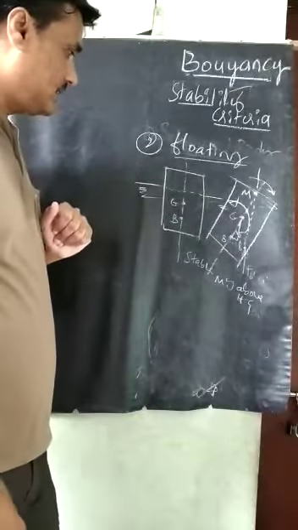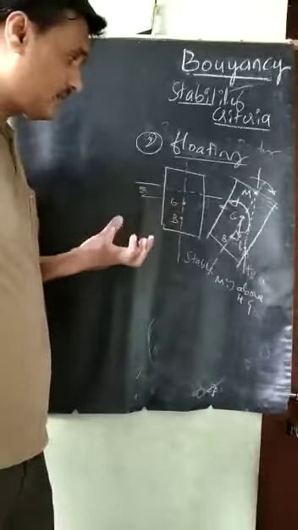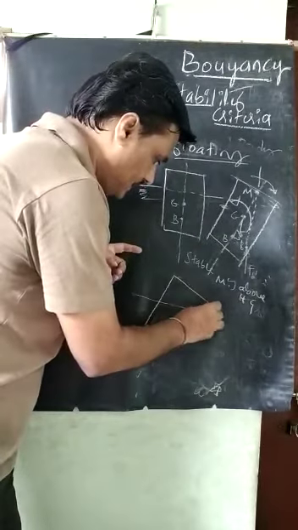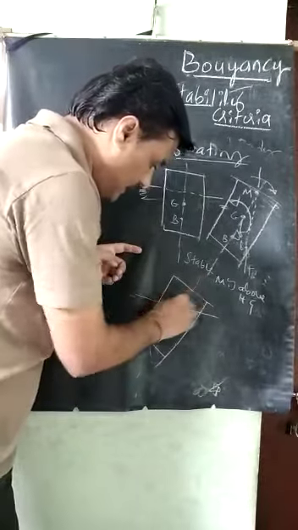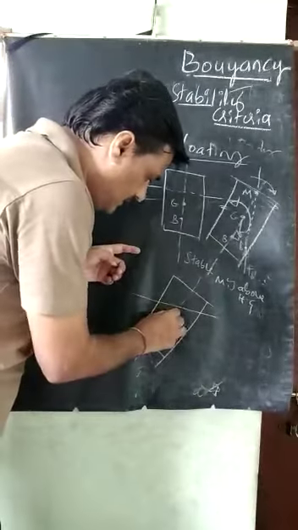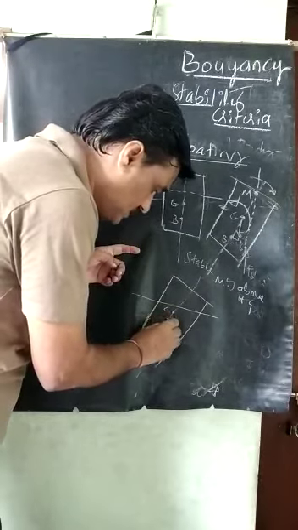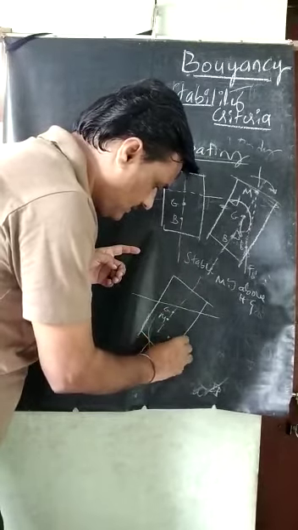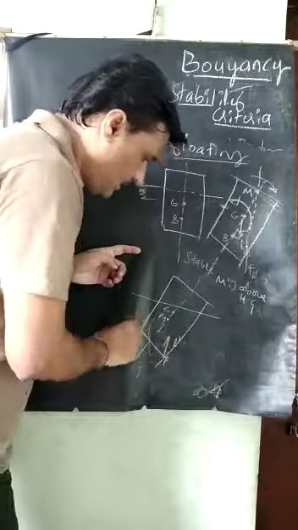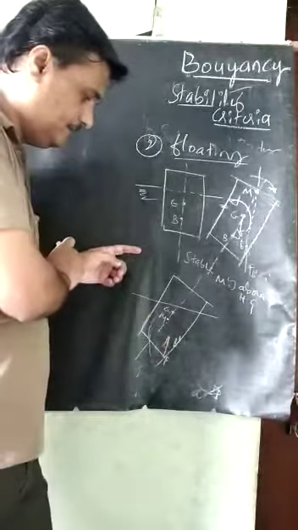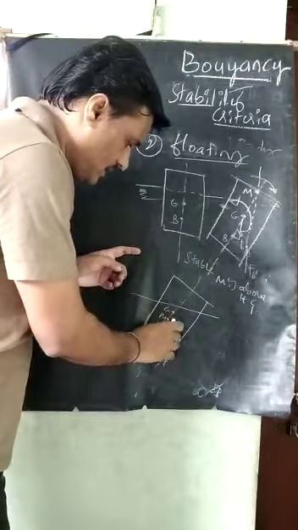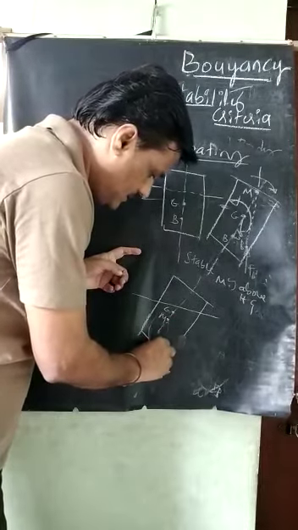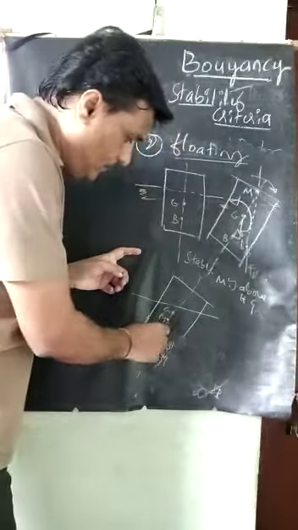Next, when does it become an unstable condition? The same body, if I tilt it in such a way that G is there and M comes below the G. This is B dash, with FB dash.